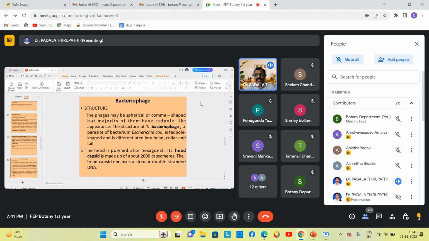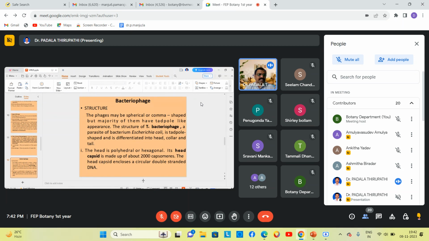And the bacteriophage looks like a tadpole shape, my dear friends. They are differentiated into head, collar, and tail. The head of the bacteriophage is polyhedral or hexagonal, and its head capsid is made up of about 2000 capsomeres.